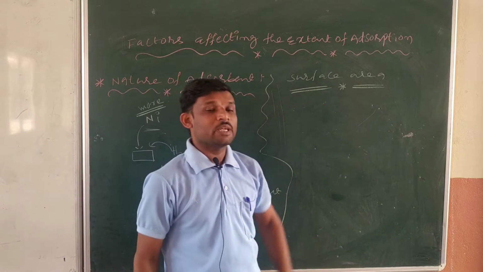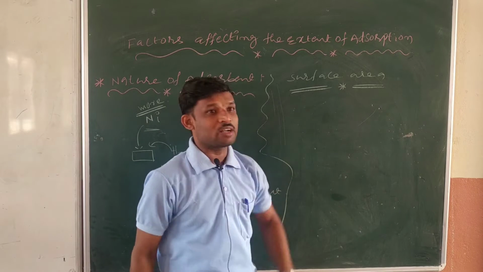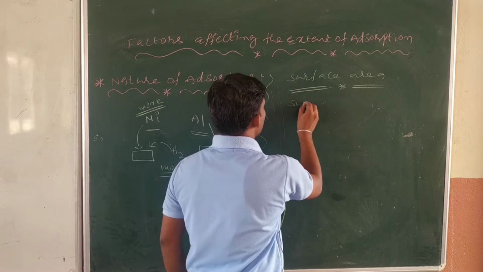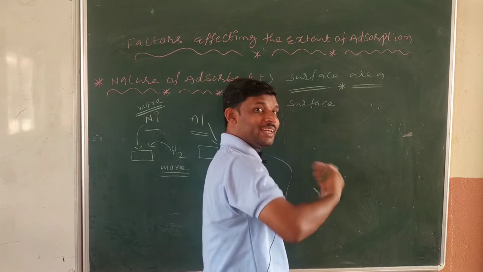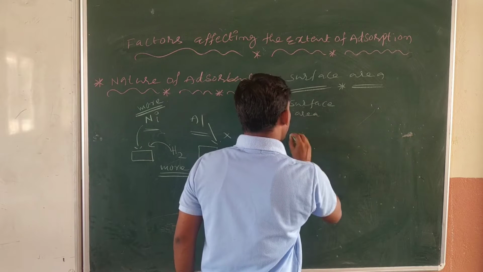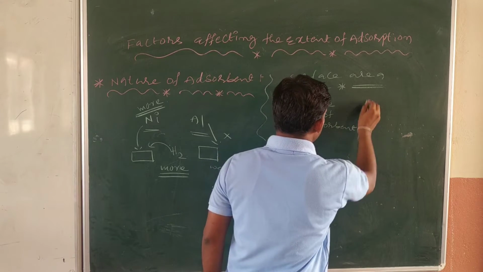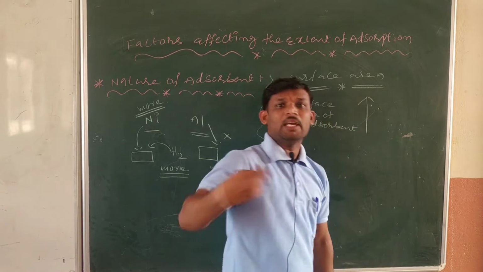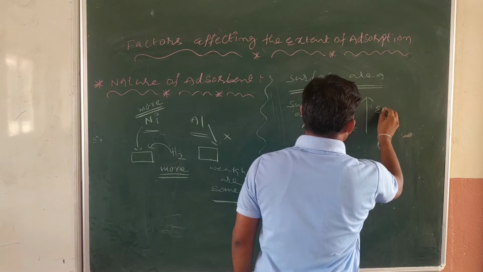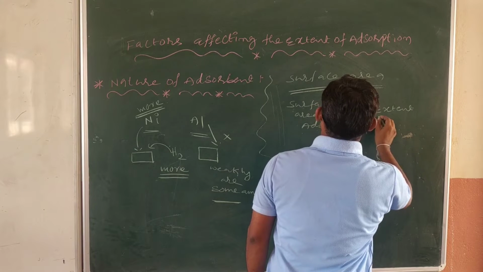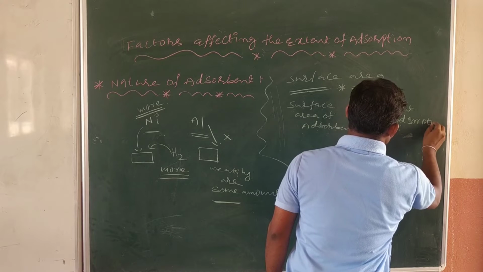So while increasing the surface area of the adsorbent, the extent of adsorption increases.